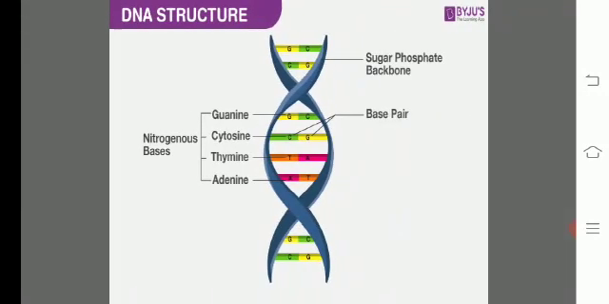Here also the DNA structure is being shown, which is showing you the sugar phosphate backbone. So the backbone of DNA is made up of sugar and phosphate. In the base pairs, you can see that guanine is pairing with cytosine, and thymine pairs with adenine. These guanine, cytosine, thymine, and adenine are called nitrogenous bases, and here base pairing is being shown.